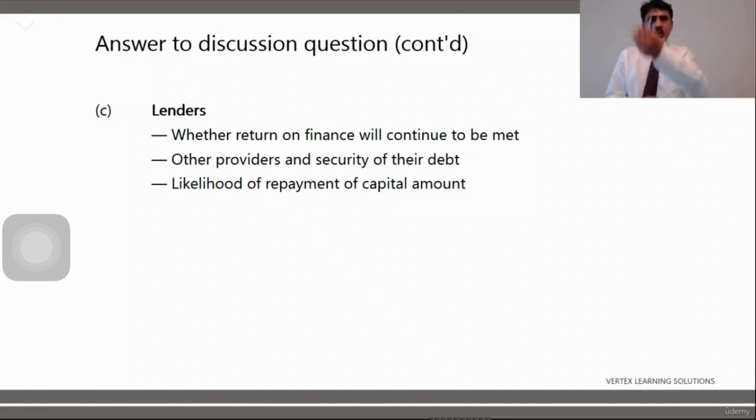Because if the business is taking loan from many different lenders, it means there's a lot of risk because a lot of people are expecting money from the business and the business is paying a lot of interest. So the lenders are always interested in seeing whether you can pay back the money or not, and what are your other liabilities. So it should not happen that if a business is bankrupt, there are hundreds of people standing at the door waiting for their payment. So I wouldn't give money or invest money or lend money to a business where there are so many other lenders as well. So lenders are looking at three things: interest payment, principal payment, the actual amount comes back, and who are the other lenders. Then comes suppliers.